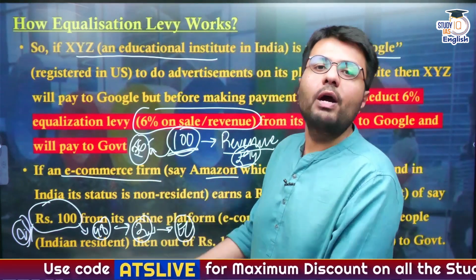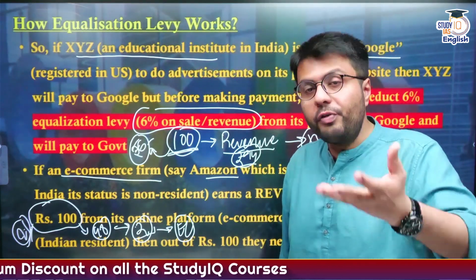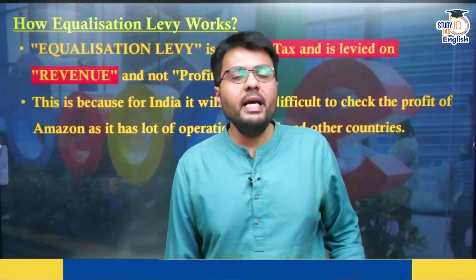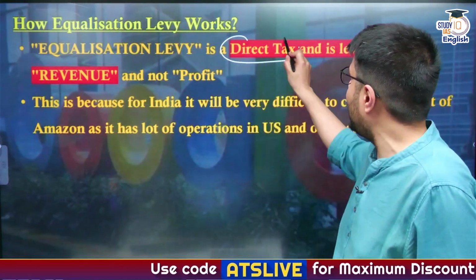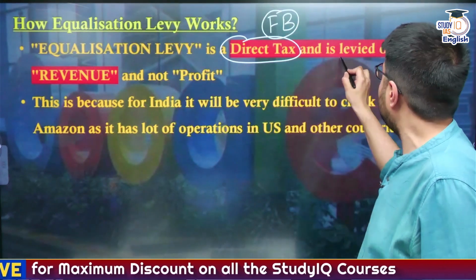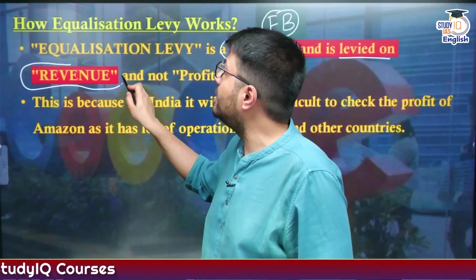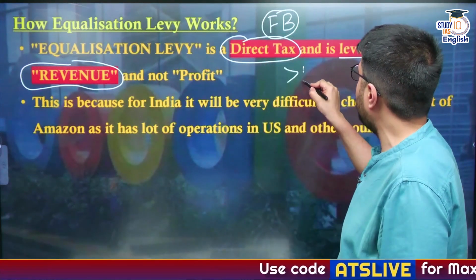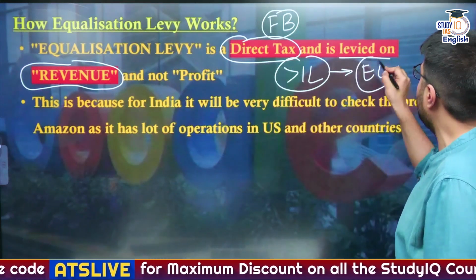So this is how equalization levy works: it is computed not on the profit of the company but on the revenue that it is generating through its online sale of goods and services in India. So to revise, equalization levy is a direct tax which is levied as per the provisions of the Finance Bill, not the Income Tax Act, and it is levied not on profit as against other taxes, rather on the total revenue that the company is making. And there is a qualification that only if a company is making revenues of more than 1 lakh will they be required to pay equalization levy in India.